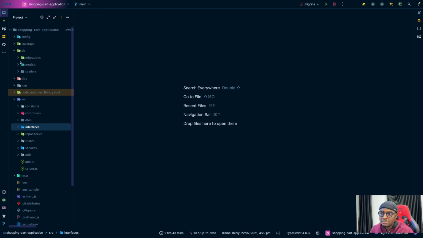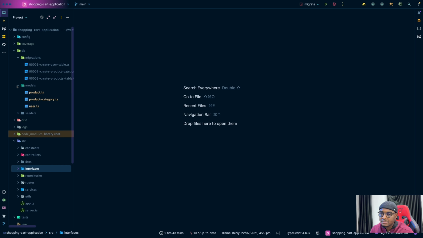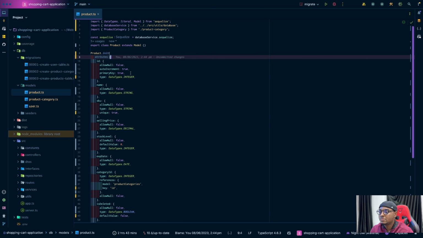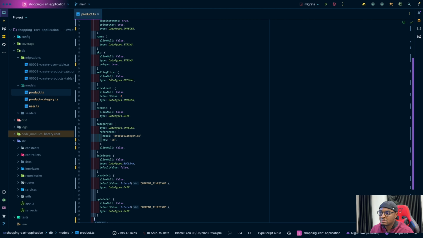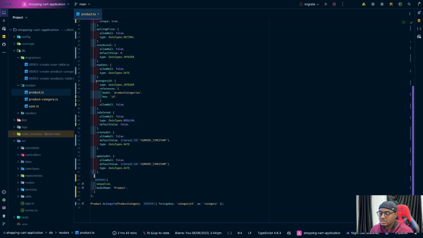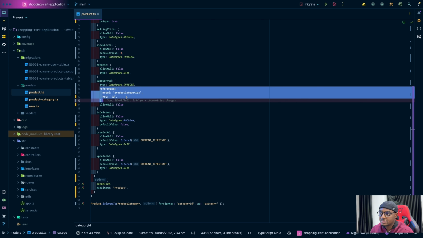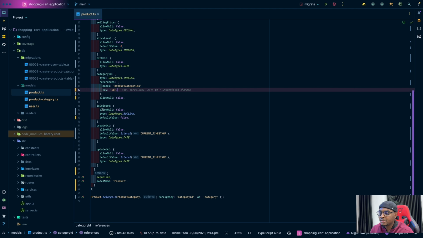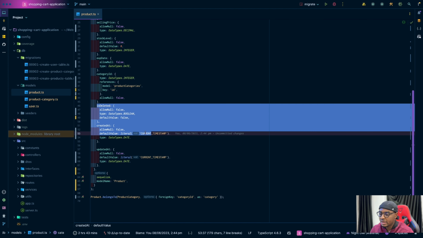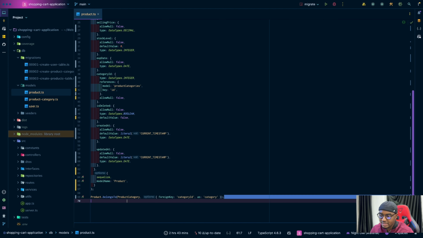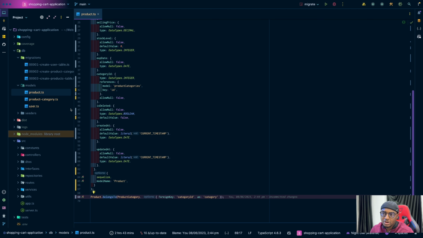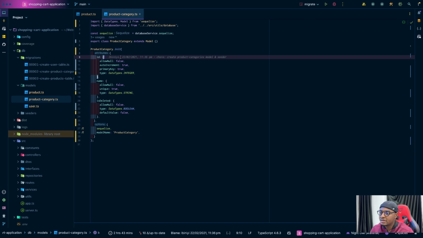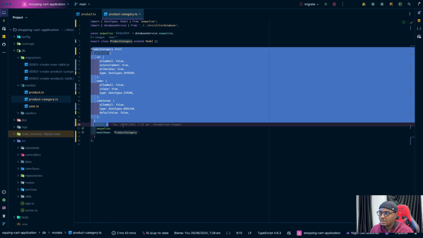So for the DB, let me show you the models, right? I have a product model, and as you can see, we have the ID, the name, these other things. And a product has a category, and it references product categories. And this is where we are defining the association between products and product category. Then we have the product category here. Pretty much it.